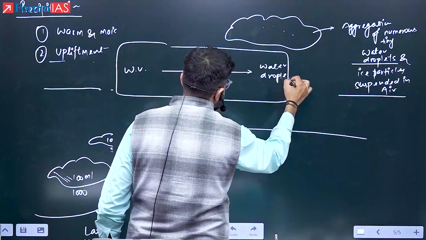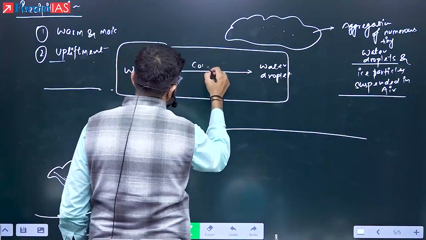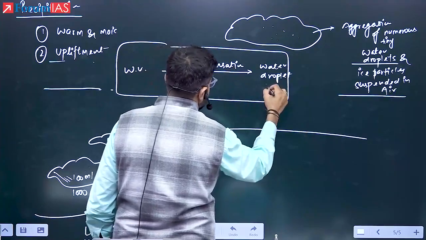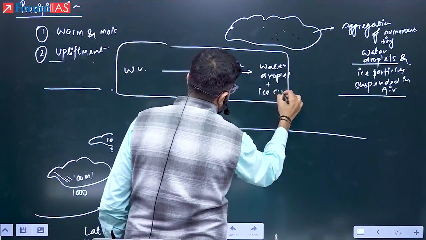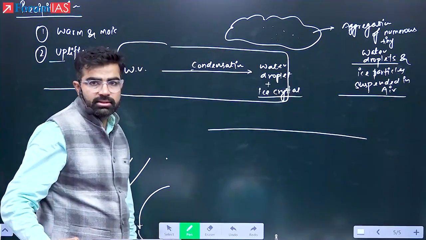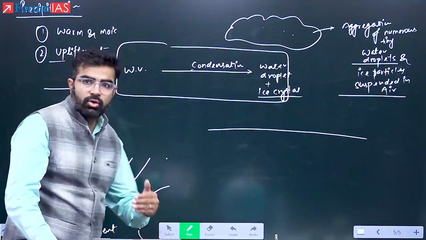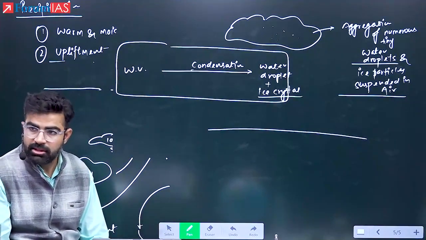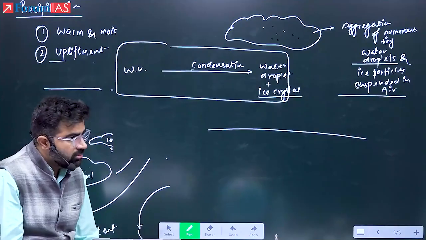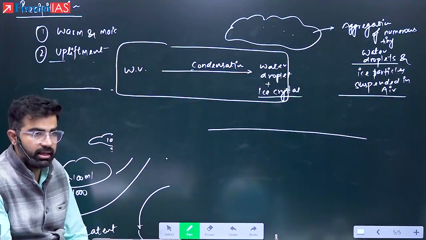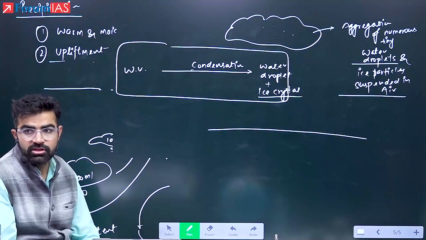And this is the process of condensation. Okay. So this is how the condensation will occur, and only after saturation the condensation will occur. Samajh mein aaya? And then clouds will form, and after the cloud formation, precipitation and rainfall can start. Okay. So this is the process.